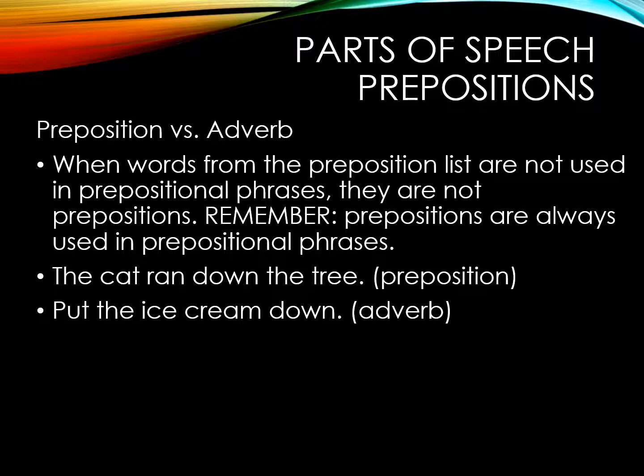We have two sentences here to illustrate this. The cat ran down the tree. Down the tree is a prepositional phrase, down being the preposition, tree being the object of the preposition. But in the second sentence, put the ice cream down, the word down is not a preposition; rather, it's an adverb modifying the word put. Put down the ice cream. So we're talking about an adverb, even though it's a word that's usually used as a preposition.